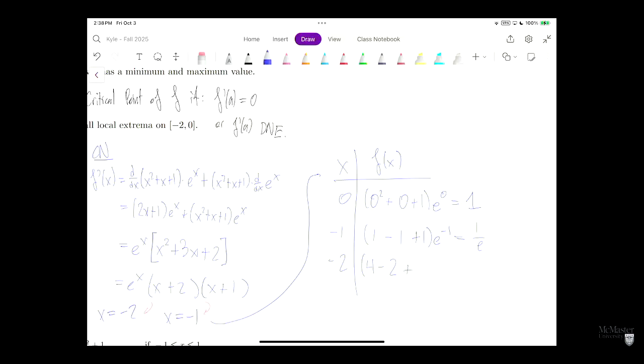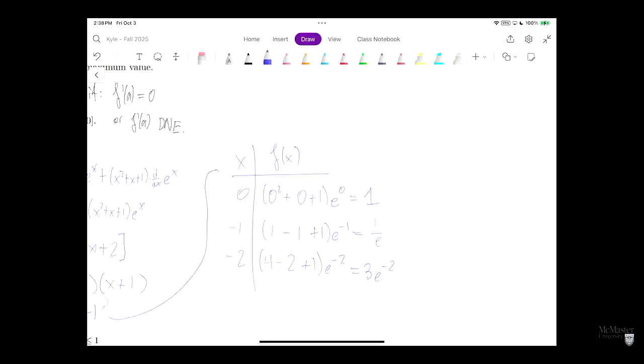4 minus 2 plus 1 e to the negative 2, 3e to the negative 2. And here now we can just read off our minimum and maximum values. So which point is our maximum value? Yes, 0, 1, that's our point with the maximum value. So here's our maximum. Does anyone know what our minimum is?